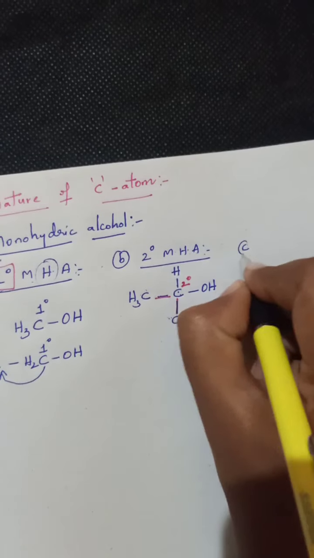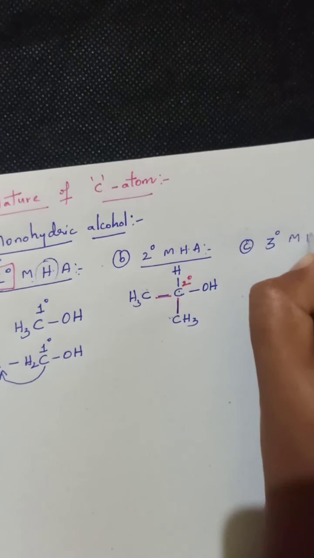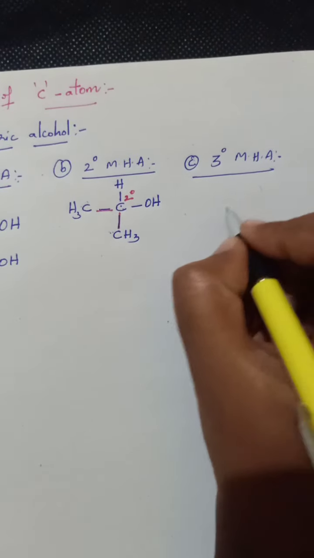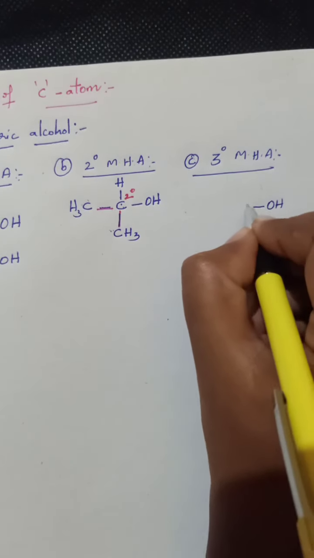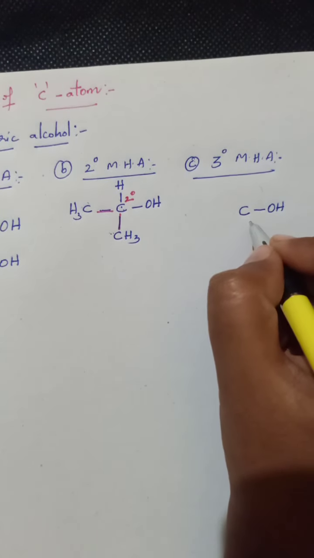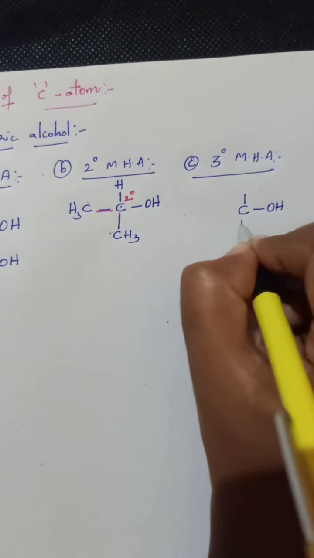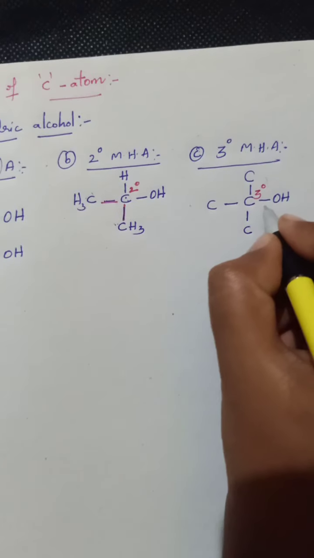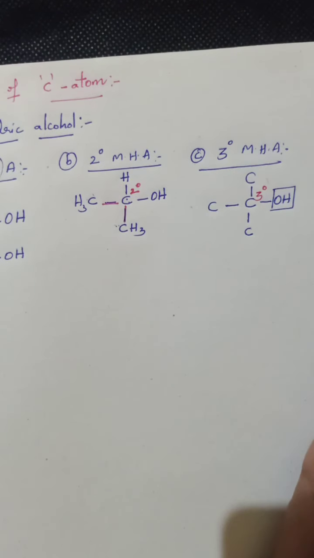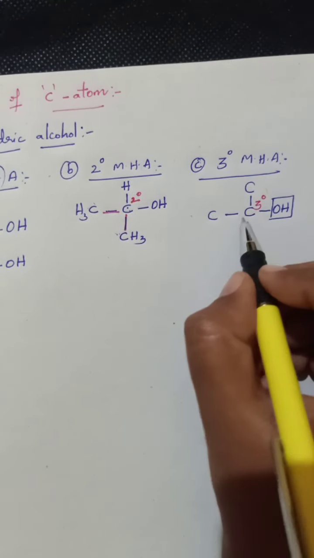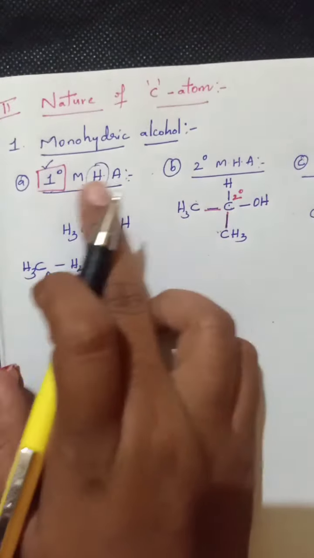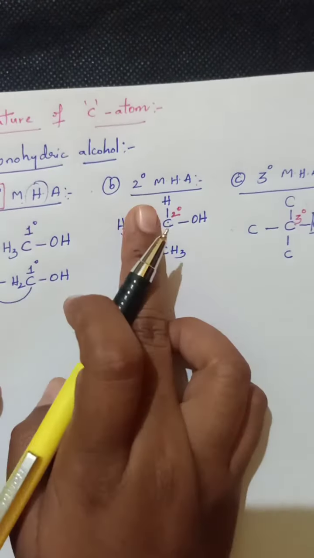Move on to the third type, that is tertiary monohydric alcohol. As we know, a tertiary carbon is indicated by 3 degree. So here the OH group should be located on a tertiary carbon. Tertiary means this carbon should be attached with 3 more carbon atoms. Then that carbon is known as a tertiary carbon. Now why is it monohydric? Due to containing only one hydroxy group. This type of hydric compound is known as tertiary monohydric alcohol. That is about the different types under monohydric alcohols, that is primary, secondary and tertiary.